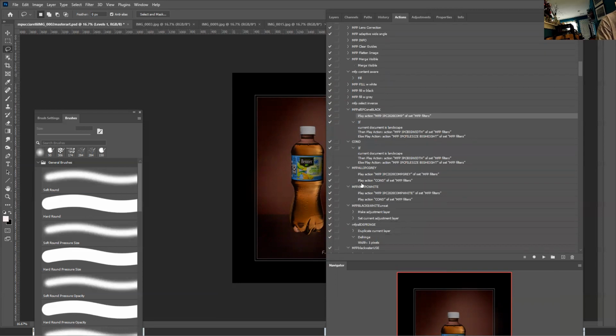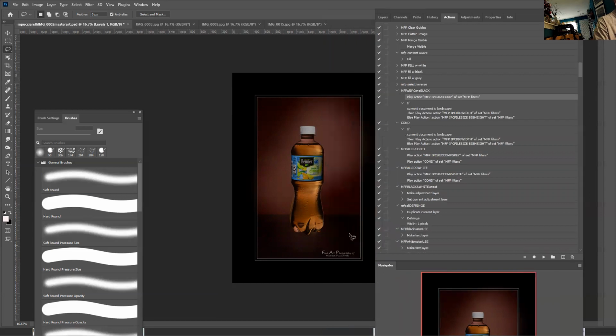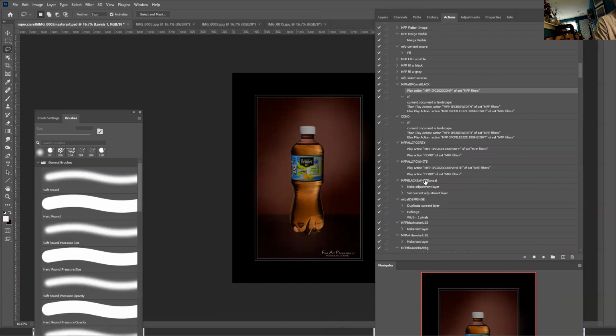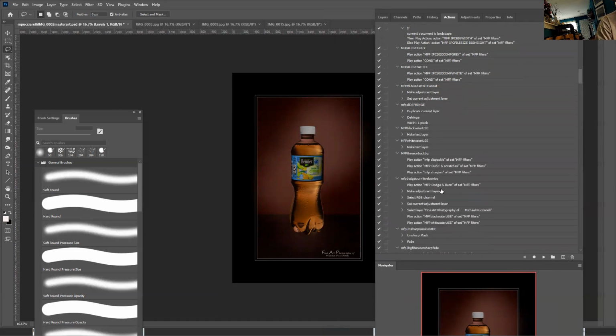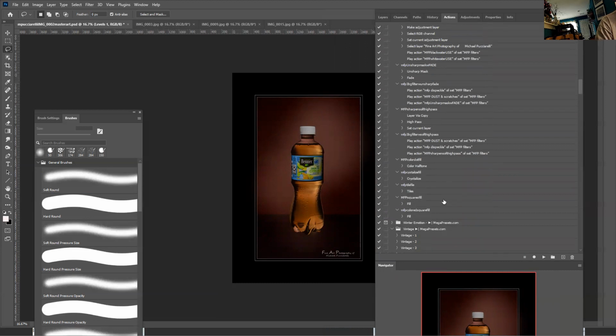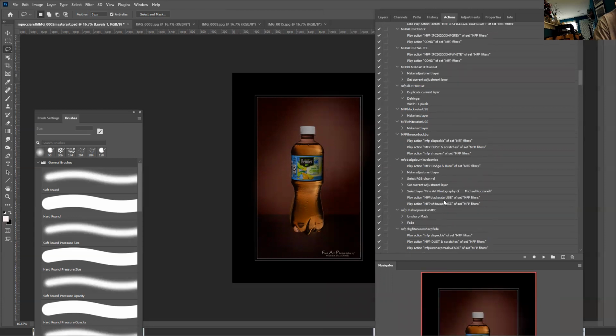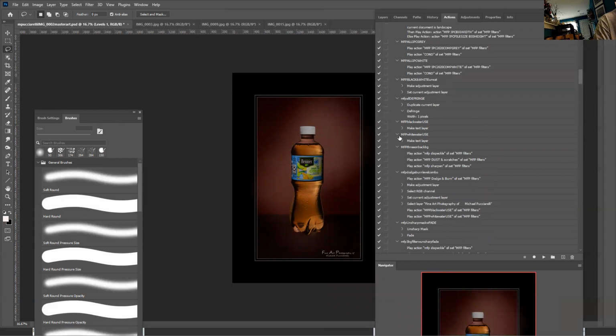I have a gray frame, a white frame. I have an action for the signature. I'm always updating my actions. So I run this action, I get a white watermark.